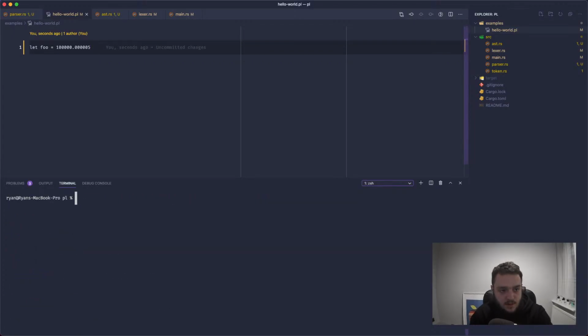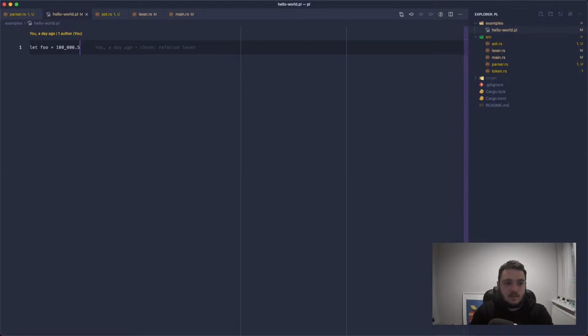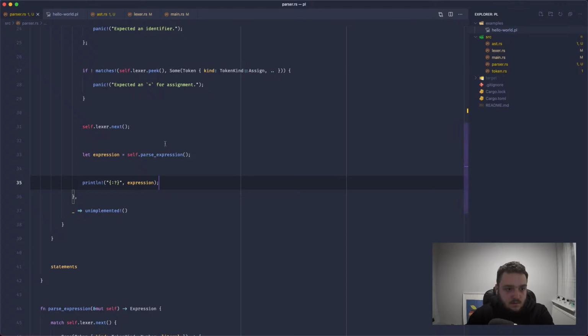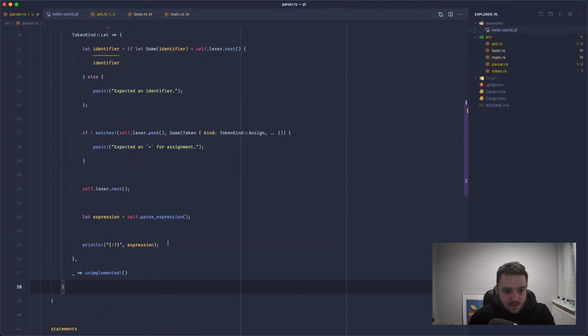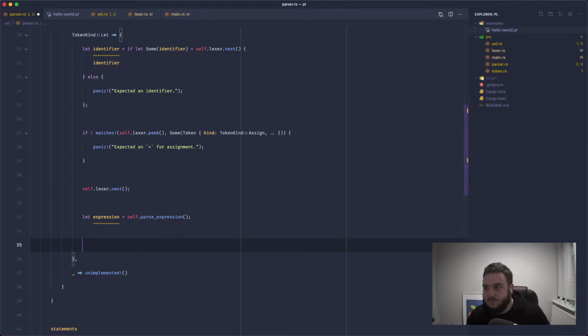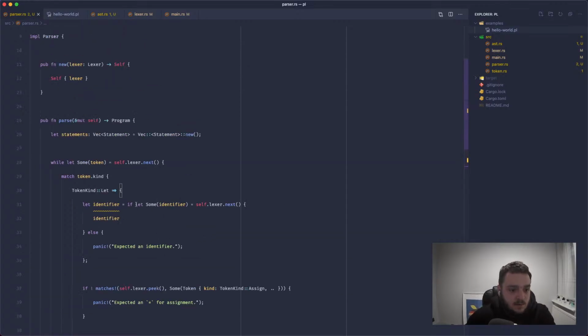They all get stored correctly. Perfect. So we'll go back into this state for now. We're parsing out expressions very naively. We're only supporting number literals at the moment, but this is fine for now because it's the general concept of the AST. Let's get rid of that println. And now we can just return the statement.